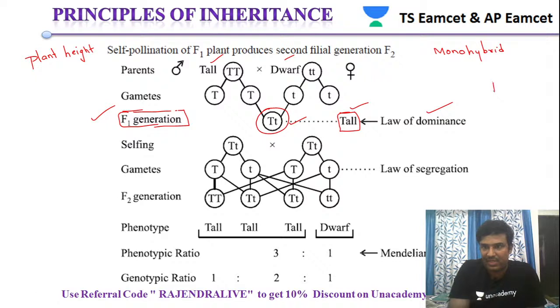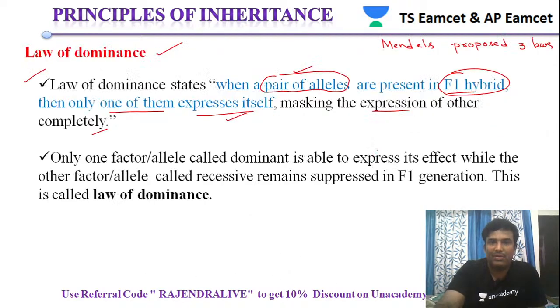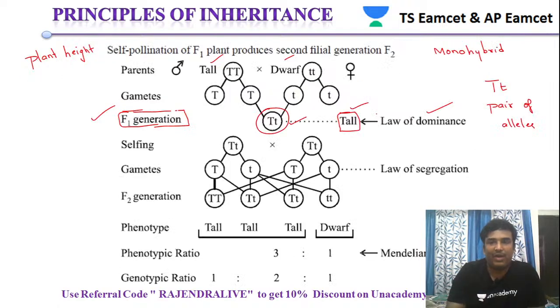What are the pair of alleles? That is capital T and small t. So these are the pair of alleles according to Mendel. Out of this pair of alleles, only one of them expresses itself and masks the expression of the other completely. Only one of them is expressed.